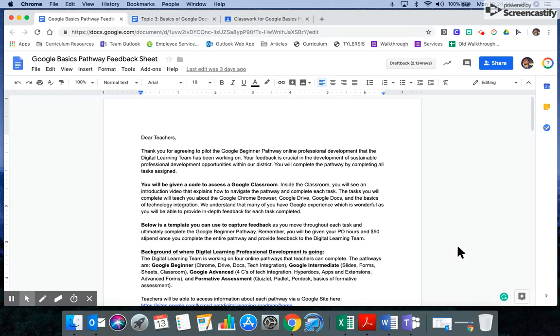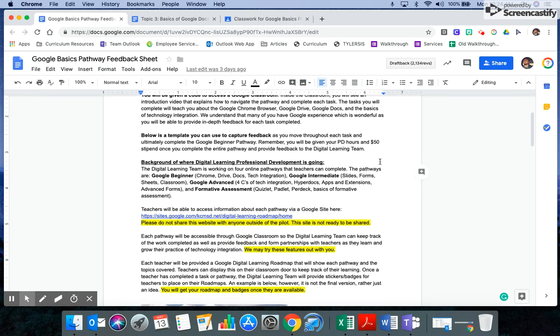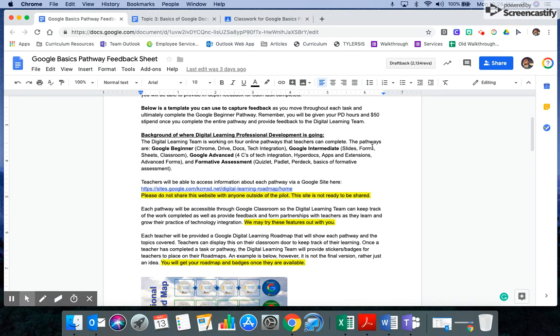So the first thing I want you guys to do is read this letter, which gives you the background of what you're going to be learning, how to get to the content in Google Classroom, how to earn your $50 stipend for helping us out with this process, as well as the other pathways that we're going to have in the future. So if this process goes easy for you and you want to continue and help us with the other pathways, we would love to keep you on board to provide feedback for that.